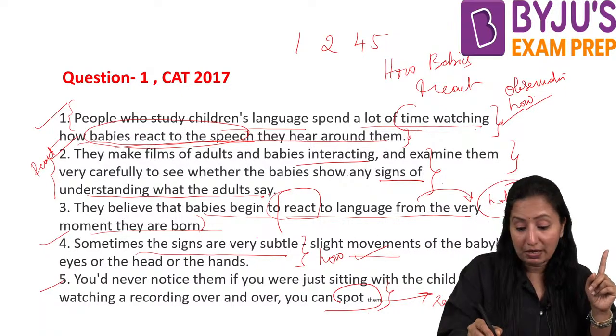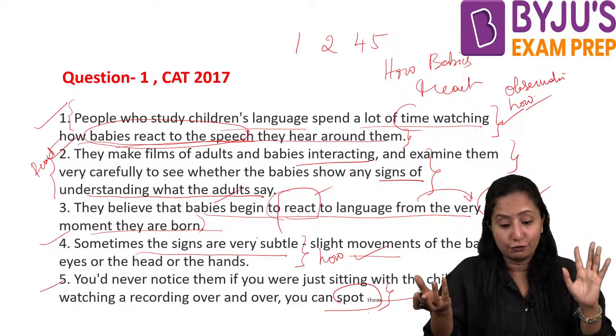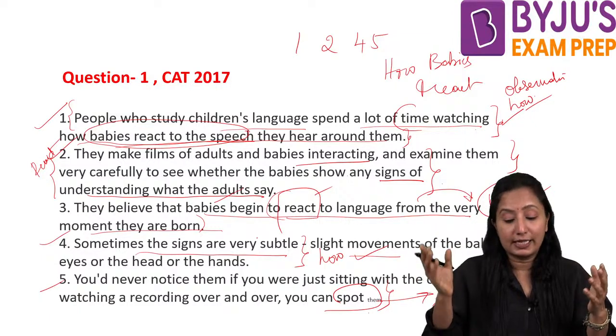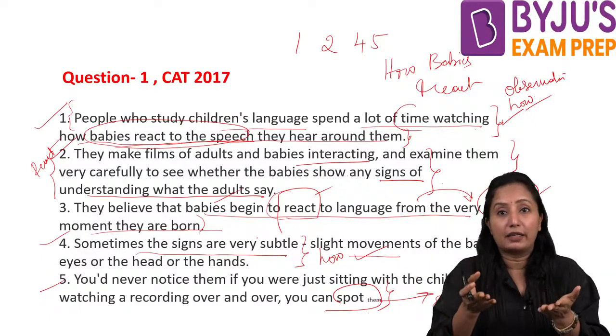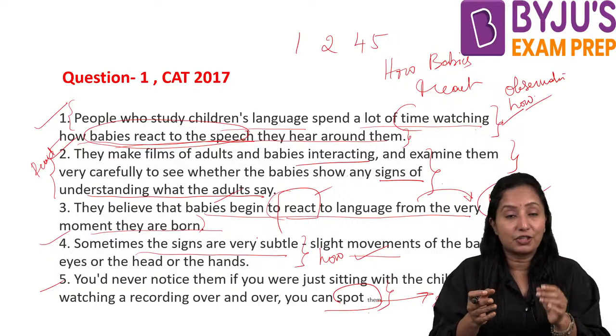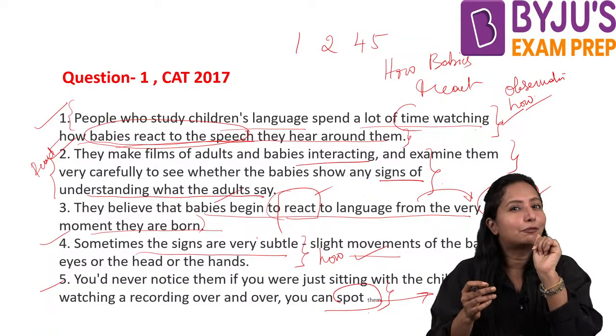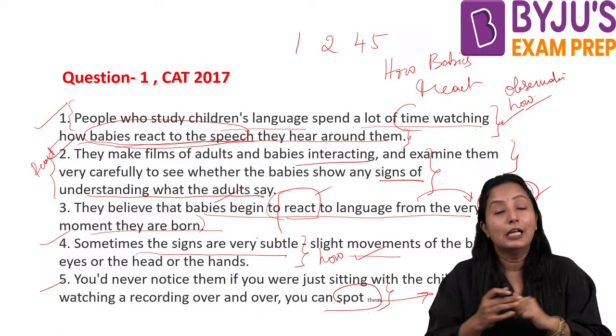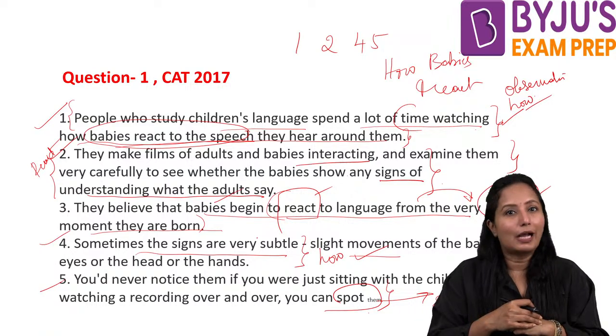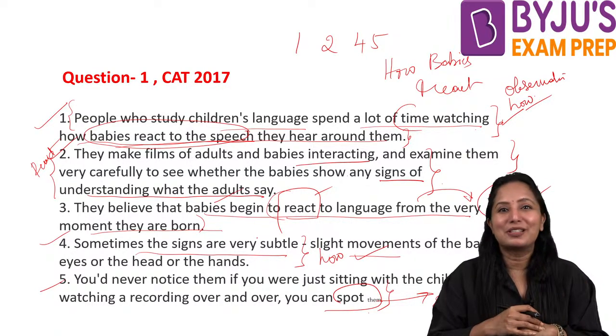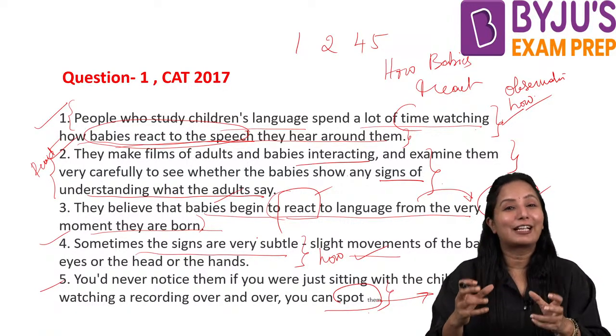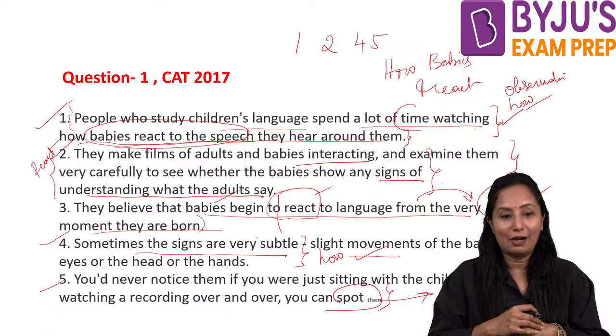The trap was the same baby's reaction. We'll get confused, and at the same time, what is that? Even the complete paragraph is talking about the baby's reaction. Where was the slight difference? The slight difference was on when and how. I hope you people understood this way of cracking our odd one out.